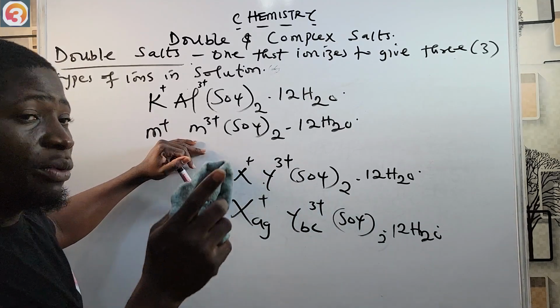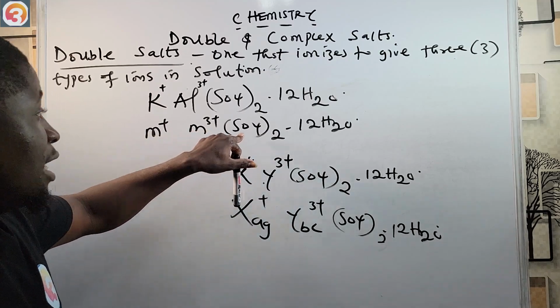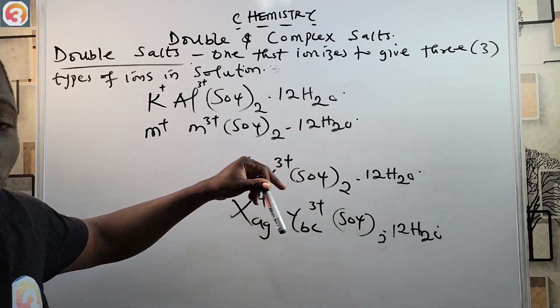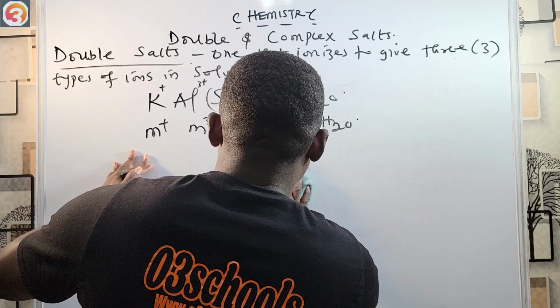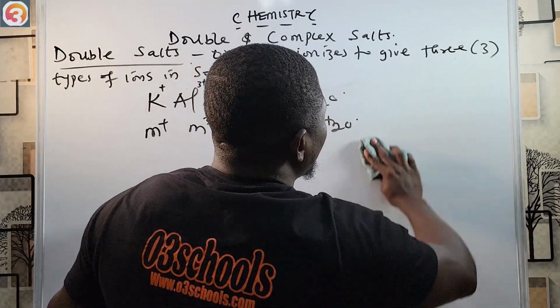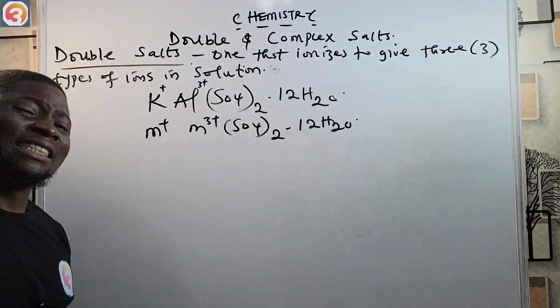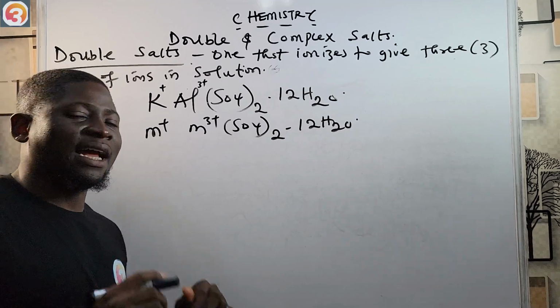While the other one we have M+ M2+ (SO4)2 · 6H2O, that is called Tutton salt. Tutton salt. Please do not forget any of that. Do not forget any of that. So anyway, when the examiner comes in, be ready to attack, get your mark and get out from there. You don't have any business with them. Get your mark and get out from there.